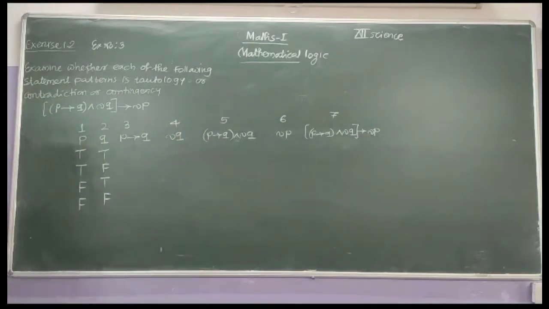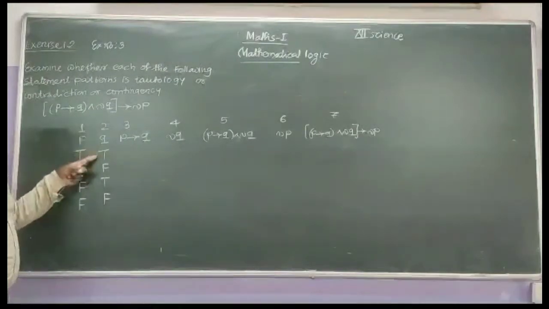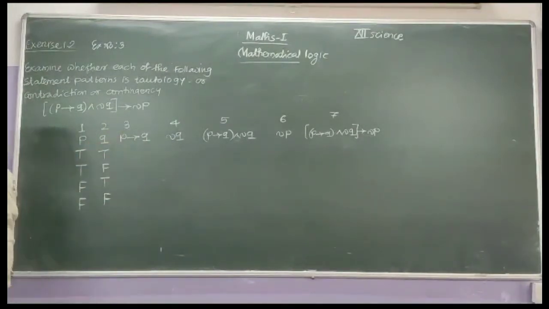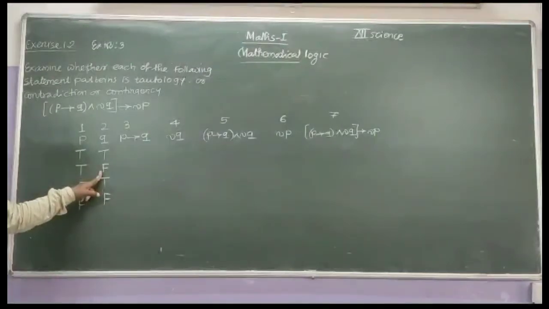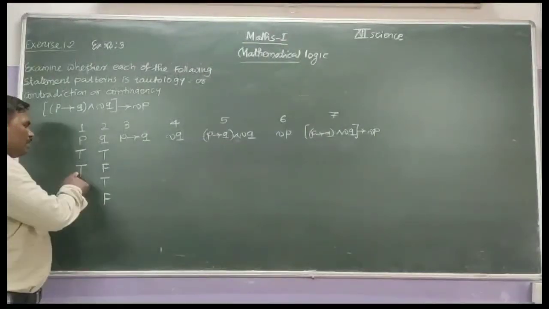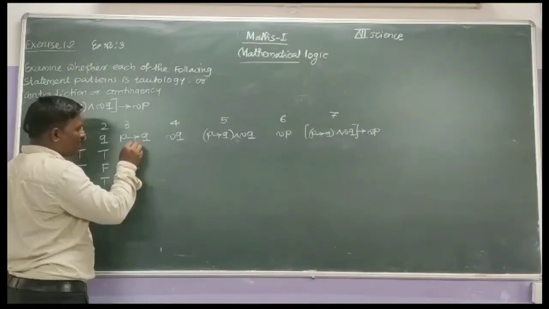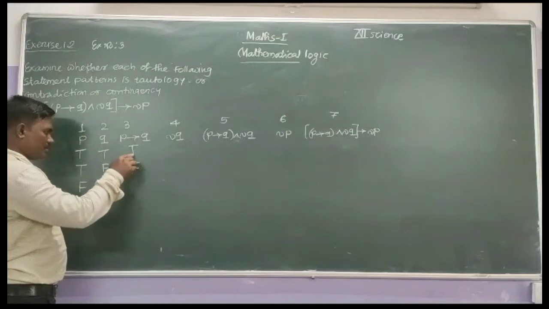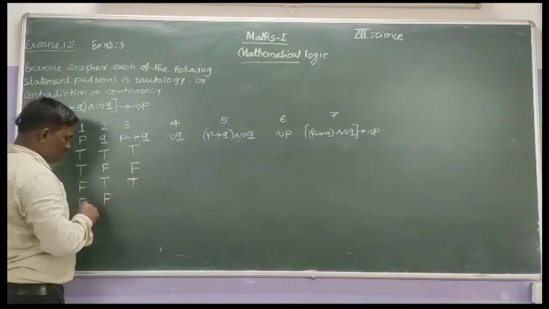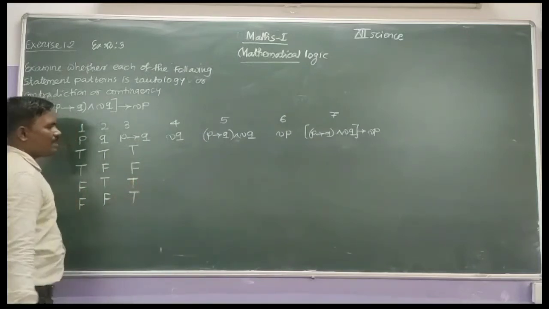Okay, therefore possible truth values of P are true, true, false, false. Q are true, false, true, false. P implies Q, that is the implication. In implication, if first is true, second is false, then it is false. P true implies false, that is false. In all other cases, true implies true is true, false implies true is true, false implies false is true.